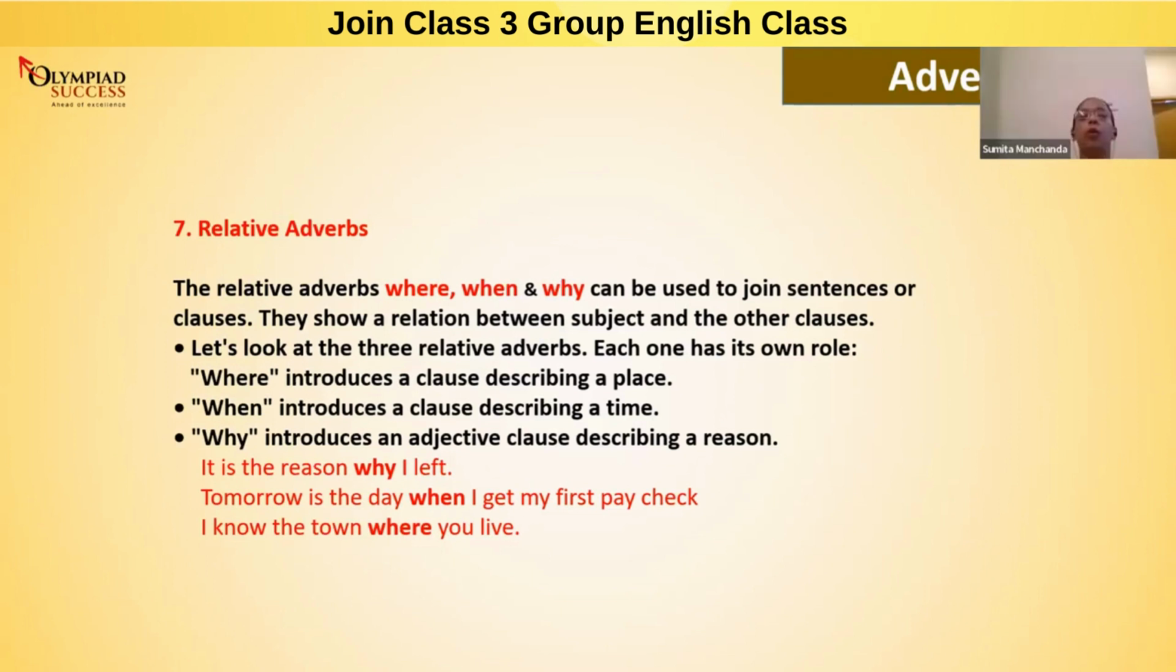Okay. So tomorrow is the day when I get my first paycheck. So when is again not used as a question in this sentence. When is used here to join two sentences, or we may say clauses. I know the town where you live. Now again, where is not used here as a question. Where is again used as a word that joins two clauses or two sentences.